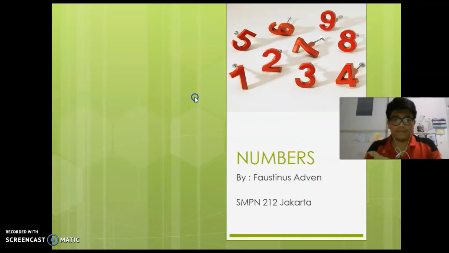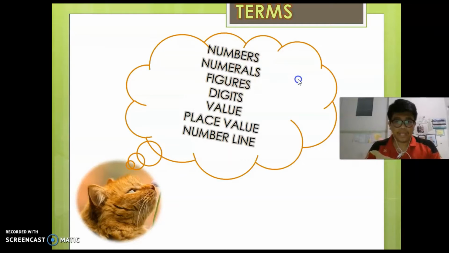When we talk about numbers, we will talk about numbers, figures, digit, value, place value, and number lines. There are so many topics here, but this is very easy if you can understand it. I will tell you one by one slowly, and if I'm too fast when I'm explaining, you can review again or move to the time before.